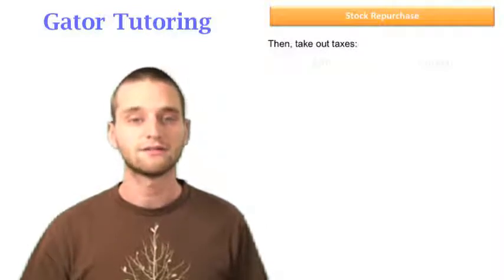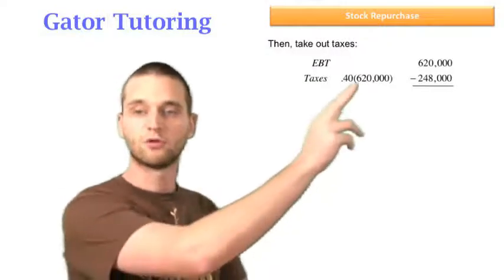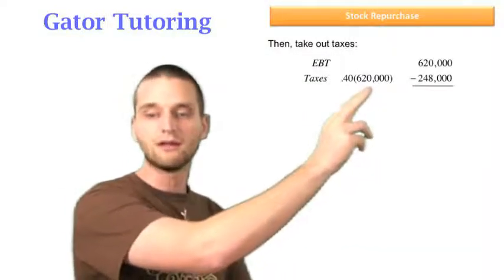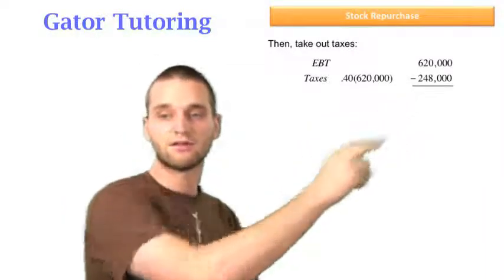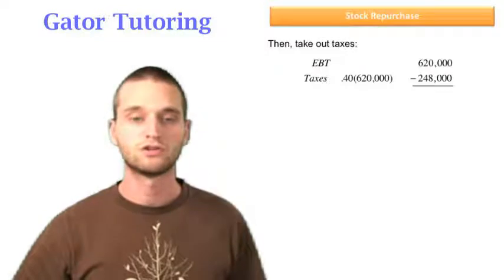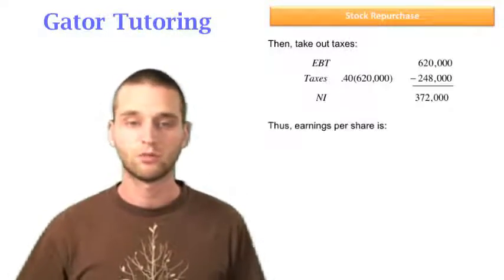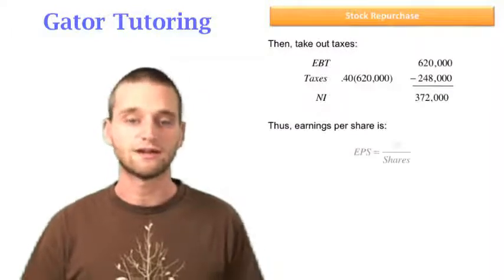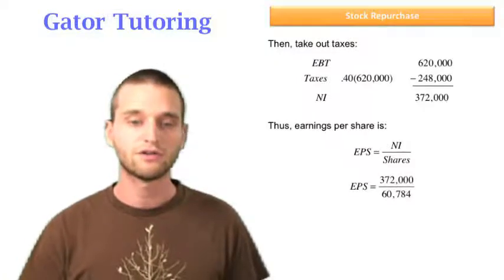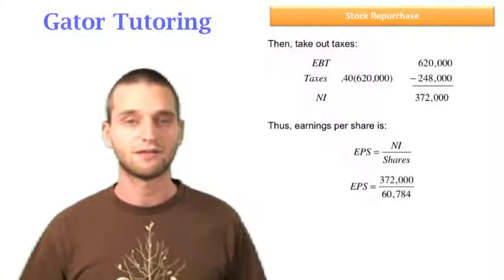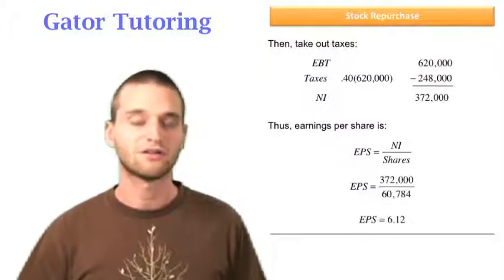Now we want to take out taxes. Start with an EBT of $620,000. The taxes are the tax rate of 40% times this EBT, earnings before taxes, of $620,000, which gives us a total tax expense equal to $248,000, which leaves us with a net income of $372,000. So we can find the earnings per share. We have all the information we need. It's net income divided by the total number of shares outstanding, or $372,000 divided by 60,784 shares, which leaves us with an earnings per share equal to $6.12.